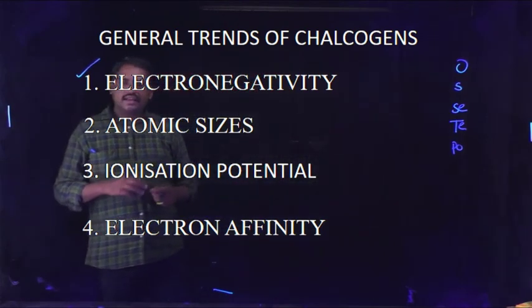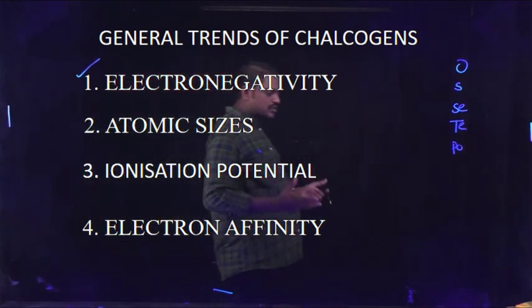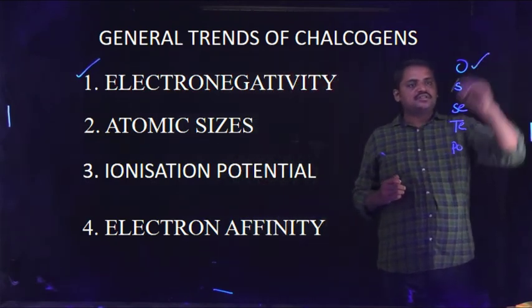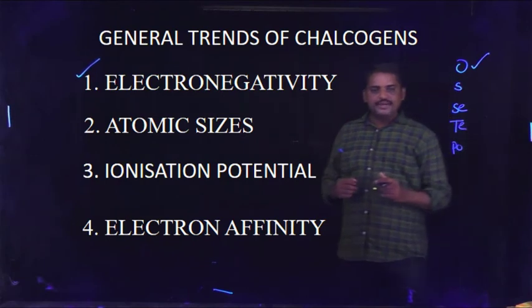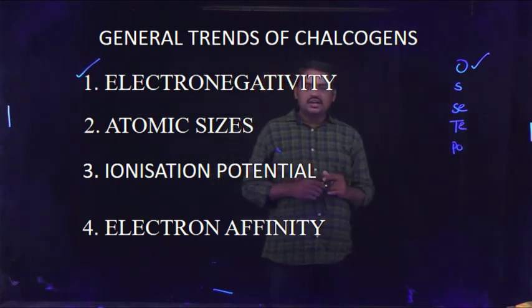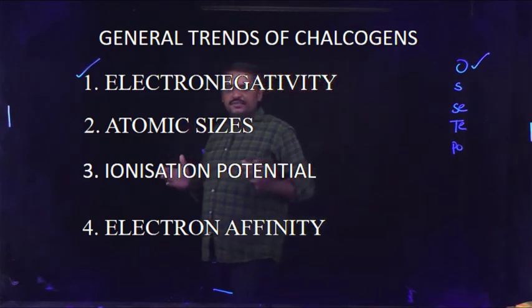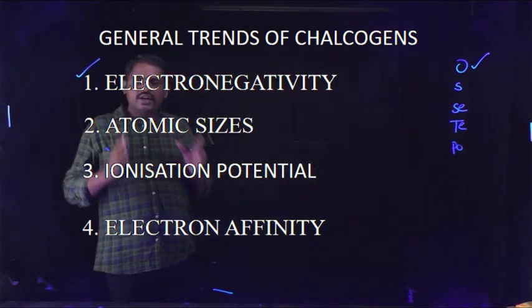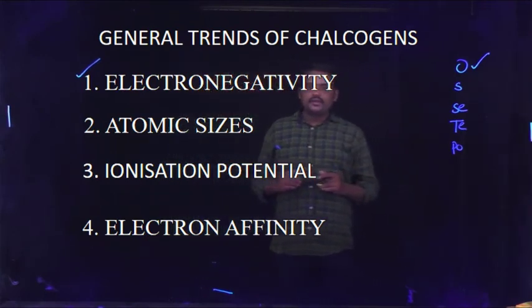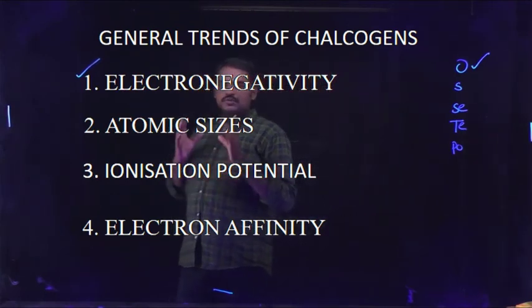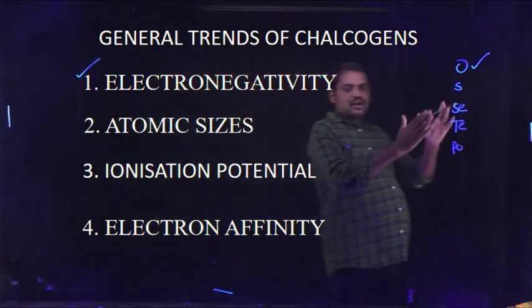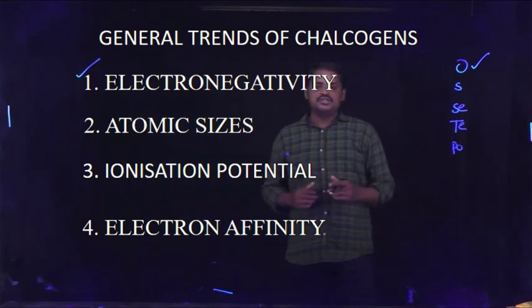This is the anomalous property of oxygen in the respective group, meaning oxygen differs in some properties compared to the others in the group. That property is that this element exhibits a higher electronegativity value than the others, due to its small atomic size. These are the special or anomalous properties of oxygen.